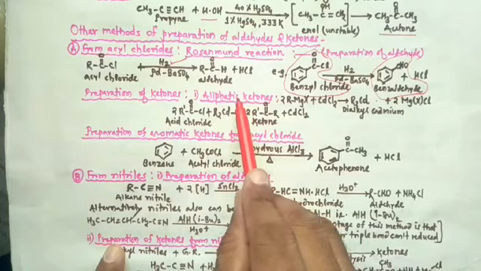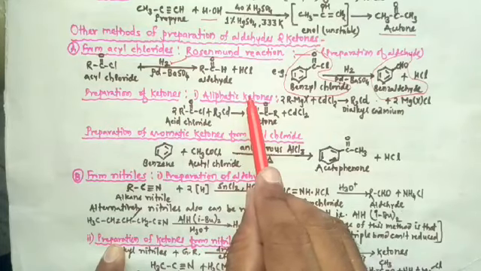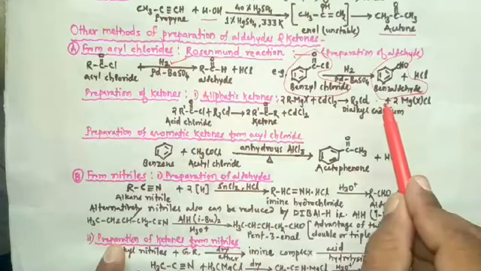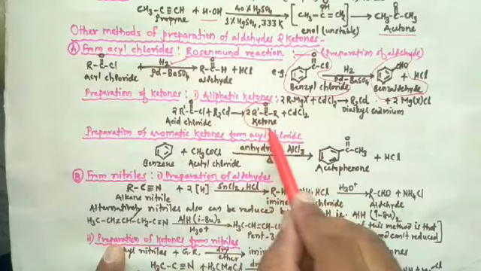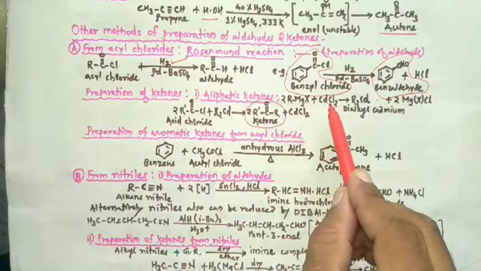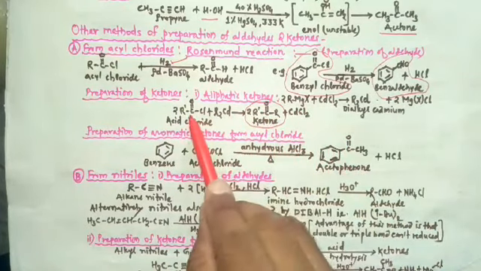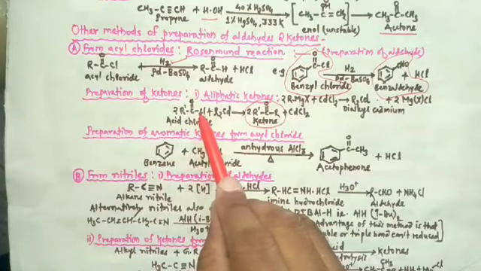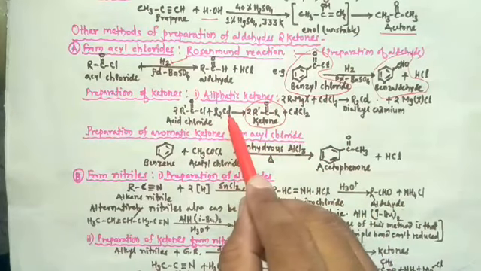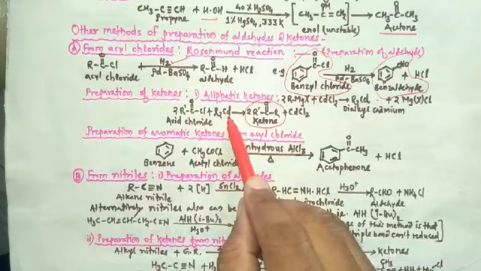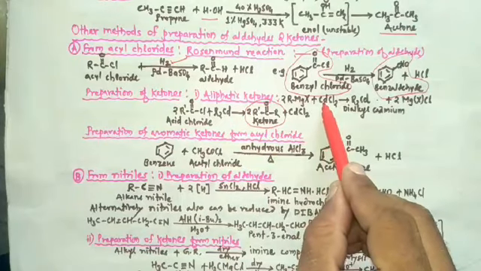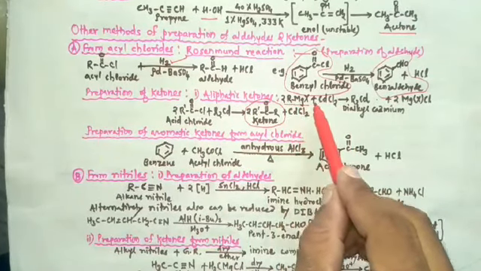Ketones can be obtained from acyl chloride, or acid chloride, by reaction with dialkyl cadmium, and this dialkyl cadmium is prepared by treatment of cadmium chloride with Grignard reagent.